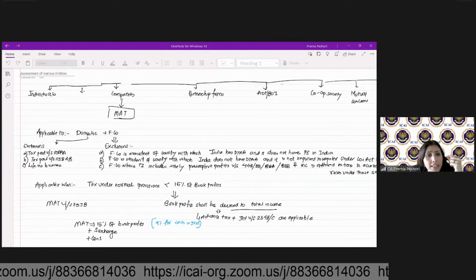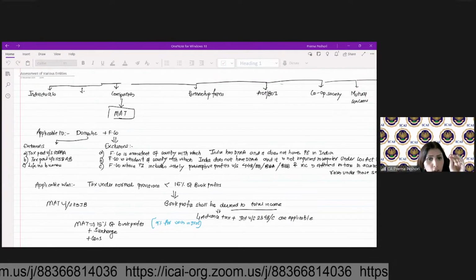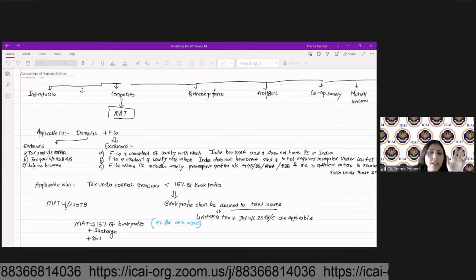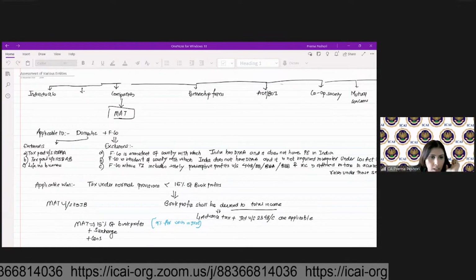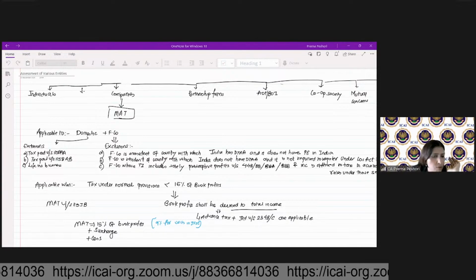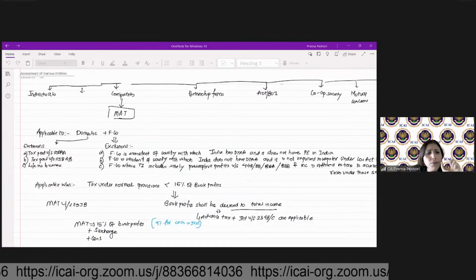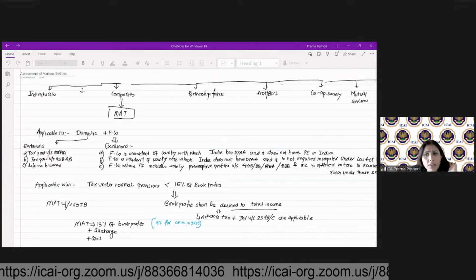Or the foreign company is a resident of a country with which India does not have a DTA, but this company is not required to register under the Companies Act. Meaning it does not have any place of business here. So even if we do not have a DTA, we are not required to register as per the Companies Act.